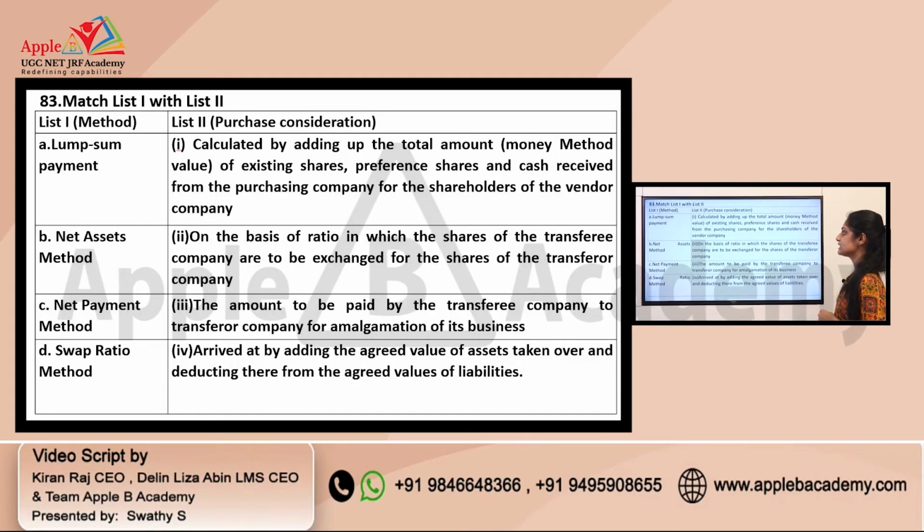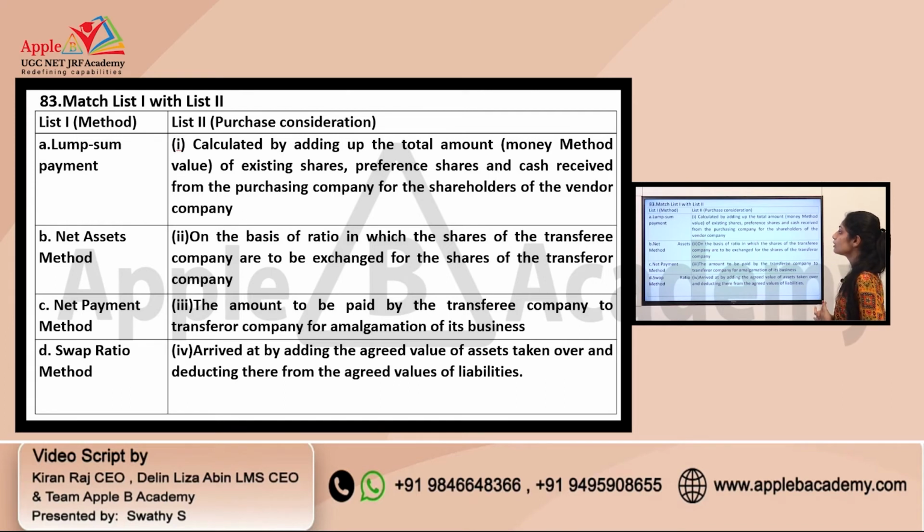Question number 83. Again, we have a match the following question, and list one is about the various methods of payment, that is about the purchase consideration forms. This is also from accounting and auditing, and in list 2 we are dealing with how the purchase consideration is made. The first one, lump sum payment, net asset method, net payment method, swap ratio method.